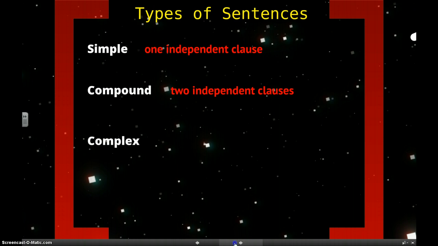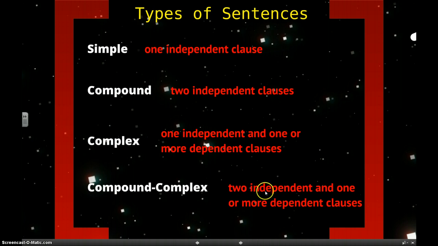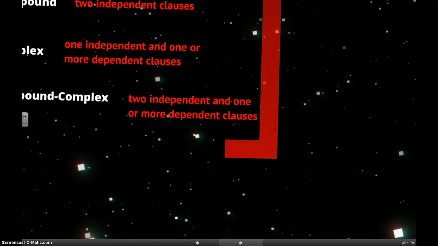Next is a complex sentence. This is going to be one independent and one or more dependent clauses. So you can see that the term complex means it's going to have a dependent clause in it somewhere. Only one independent clause and some other dependent clauses. Then compound complex is exactly what it sounds like. Two independent clauses, there's the compound element, and one or more dependent clauses, the complex element. So those are the four types of sentences we can have, and I'll show you how you can make those right now.